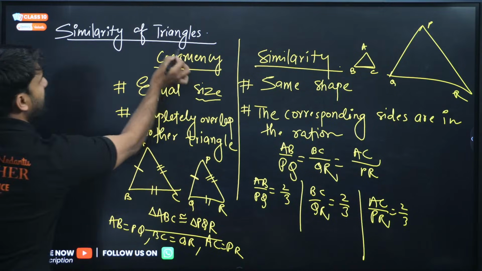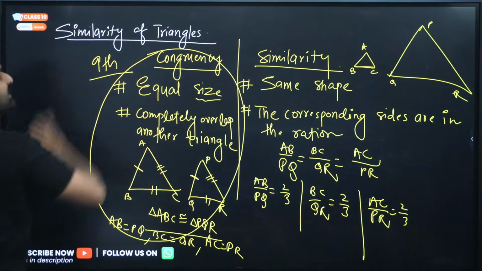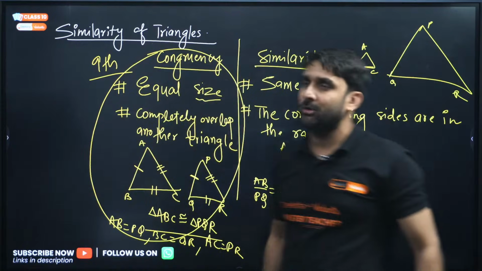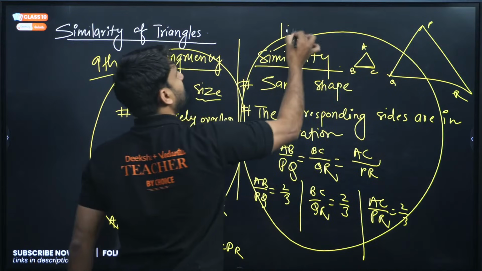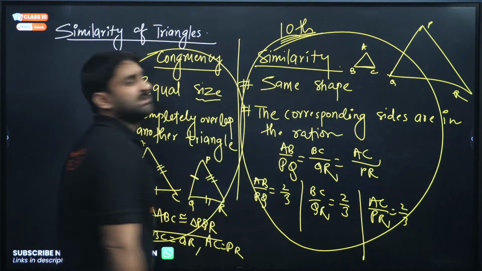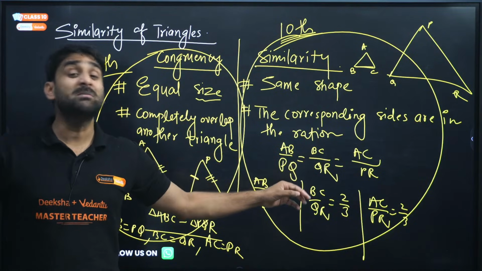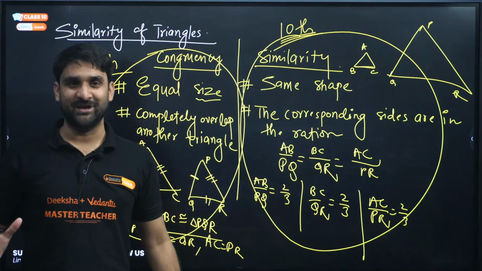Okay, so we are not going to talk about congruency in class 10th. We have discussed congruency in 9th standard. In your class 9th mathematics chapter on triangles, we have already talked about congruency. But in 10th class, we are going to talk about similarity of triangles. So similarity means when the shape looks similar and the corresponding sides are in the same ratio.